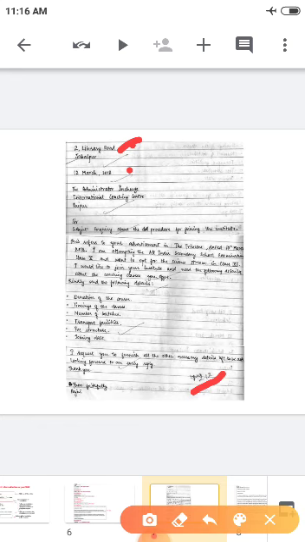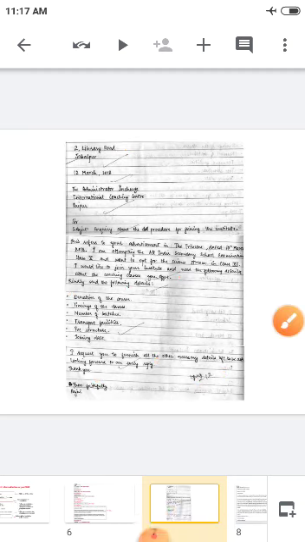There is no full stop or comma at the end. Then salutation, sir or madam. Then the subject is given. Then the body of the letter is given. See, this is the introduction, then main content, then the ending of the letter. Then thank you or thanking you, yours faithfully. This is how you have to write a letter, children.